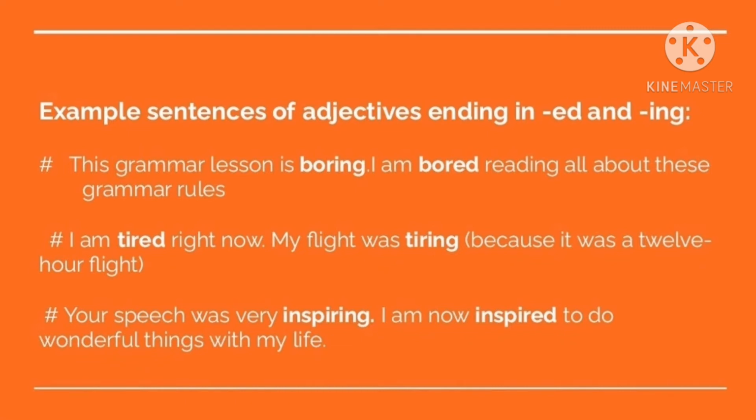Coming to the second sentence, I am tired right now. My flight was tiring because it was a 12-hour flight. Tired is the effect after 12 hours of flight, which was tiring. Tiring here describes the reason.